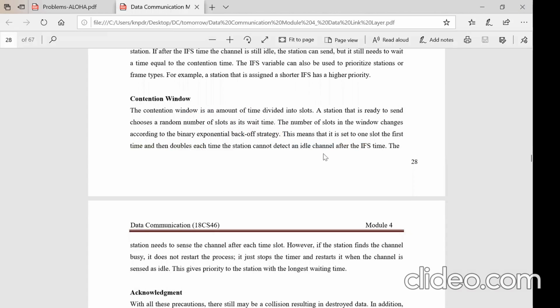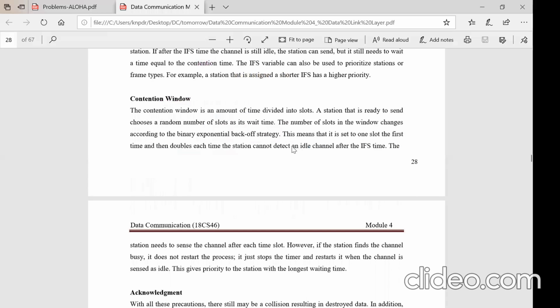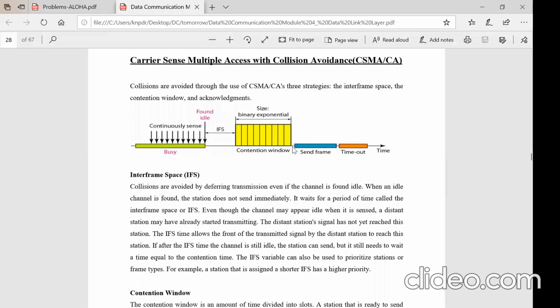Exponential backoff means it will calculate R, then wait so that the number of fixed-unit time slots added will increase. It can be 1, next it will increase to 2, 3, it can be any number here, right? After that exponential time is over, if it finds the channel is still free, it sends the frame, waits for the acknowledgement, and introduces a timer.